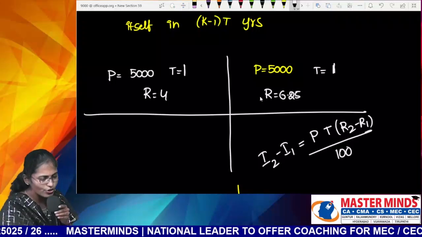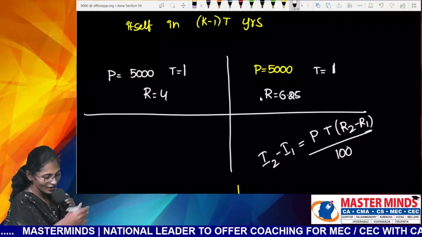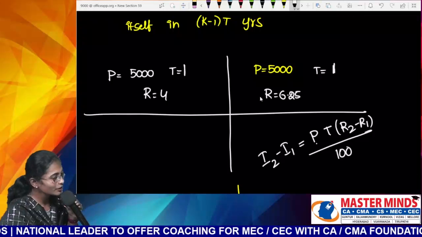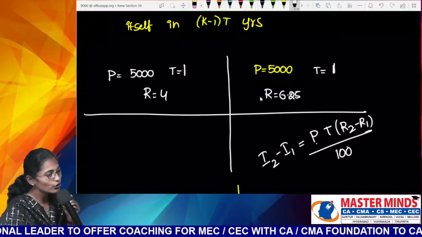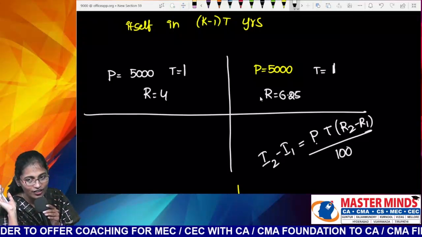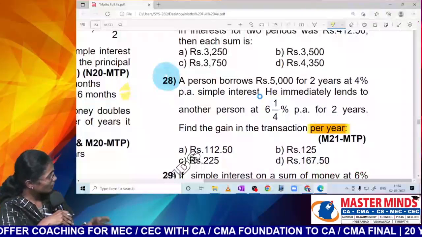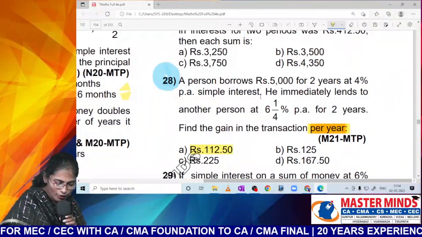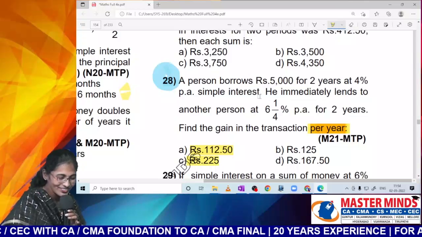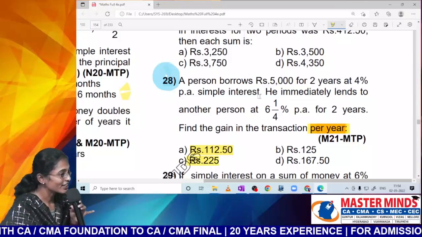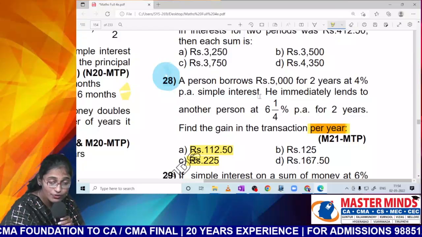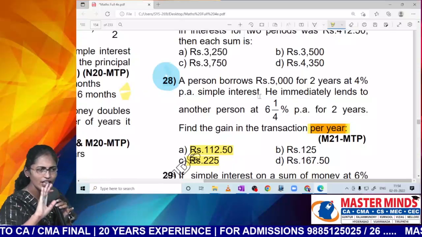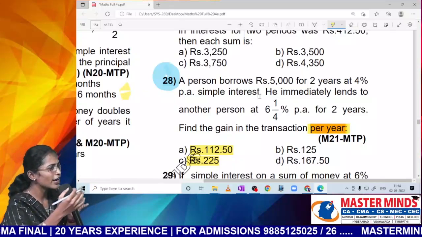What is the use of wasting your time? I am simply taking my time duration as 1. Guys, take your calculators. 5,000 into 1 into 2.25 by 100. How much? 112 point something, into 2. Tell me what is into 2? 220. See, both the options are there. He is asking us to calculate the difference for how many years? If you do it for 2 years and then calculate the difference for 1 year, that is okay for me. But don't waste your time by writing 2 steps here.